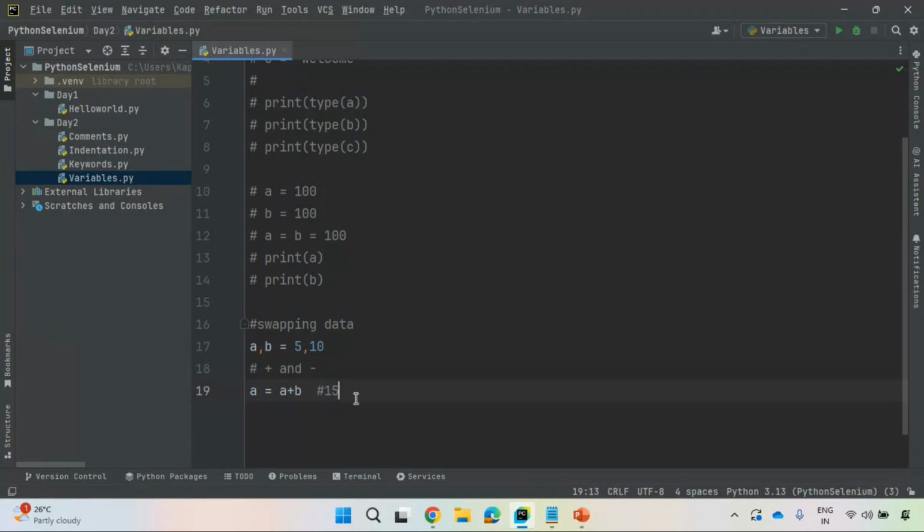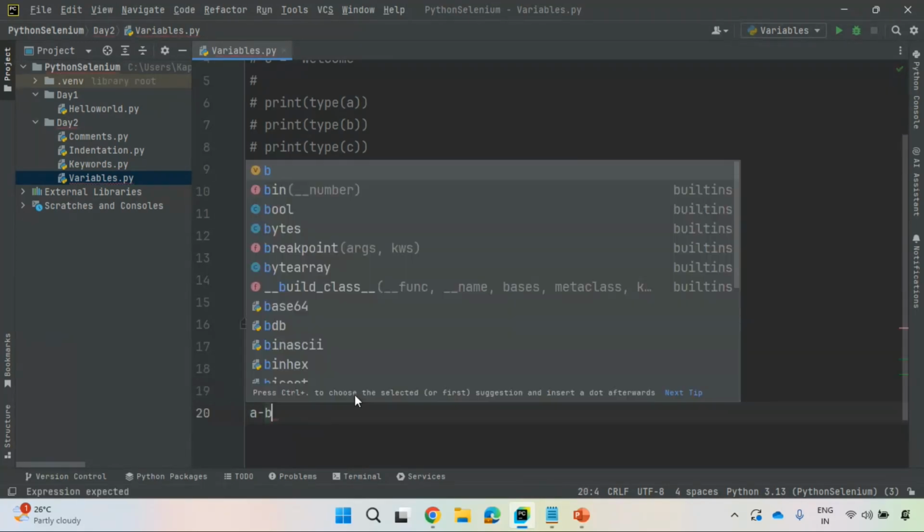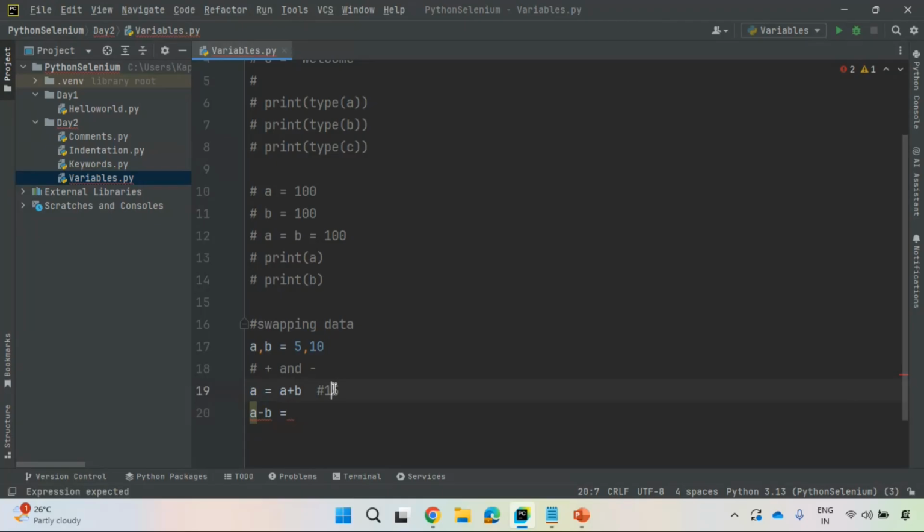Good. Now what I am doing, I'll subtract the data. So A minus B. So previously A is 15. Now you have overridden that with 15. 15 minus 10, it is 5. Right? It is 5. So I will store that inside B. I'll store that inside B. Right? It is 5.